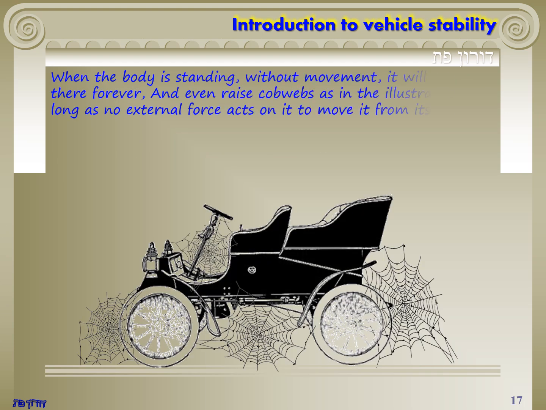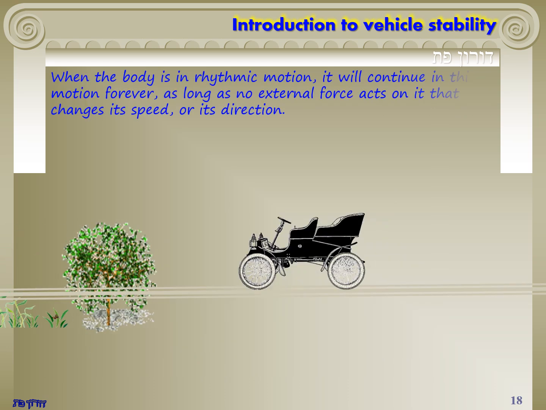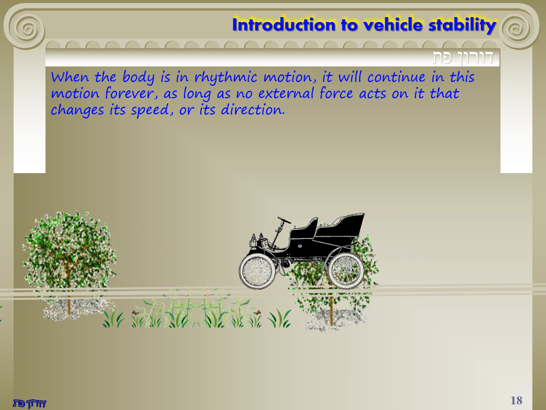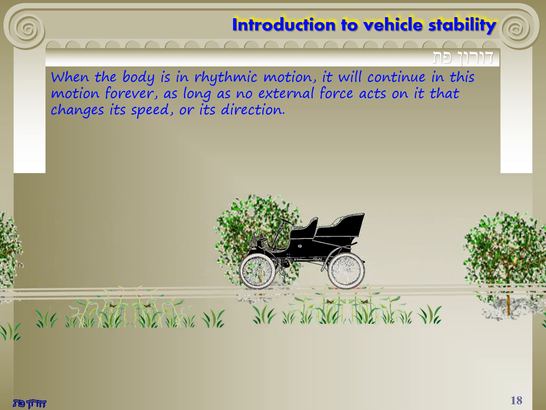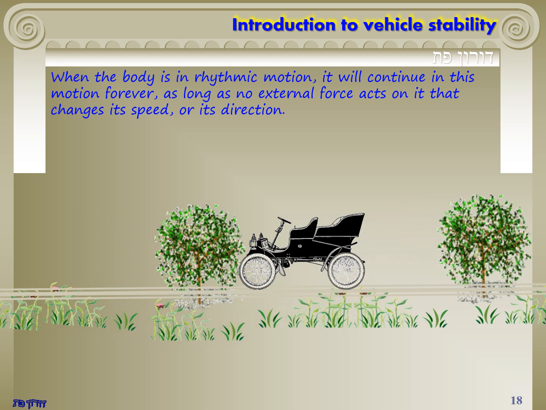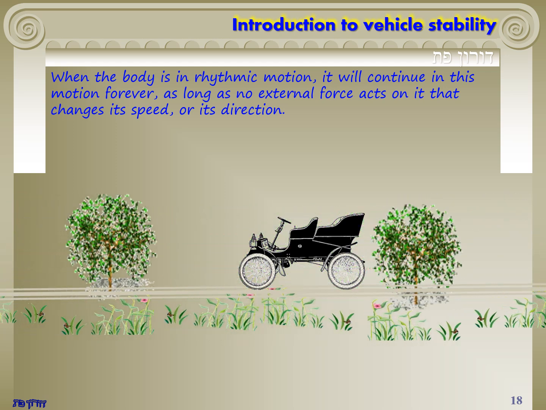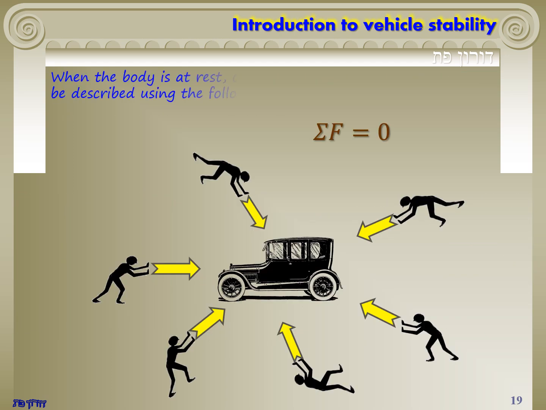When the body is standing, without movement, it will remain there forever, and even gather cobwebs as in the illustration, as long as no external force acts on it to move it from its position. When the body is in rhythmic motion, it will continue in this motion forever, as long as no external force acts on it that changes its speed, or its direction. When the body is at rest, or in rhythmic motion, its state can be described using the following formula. Sigma F equal to 0.